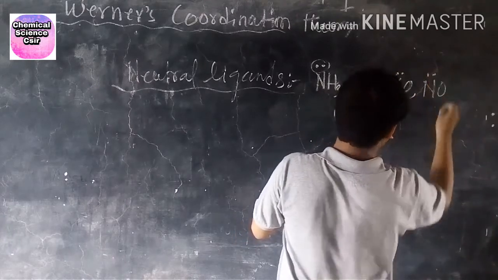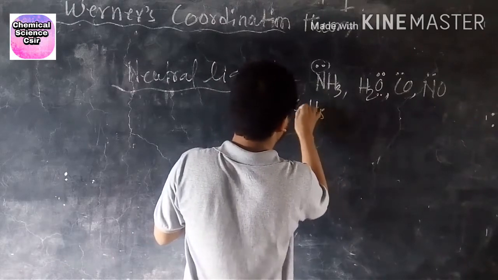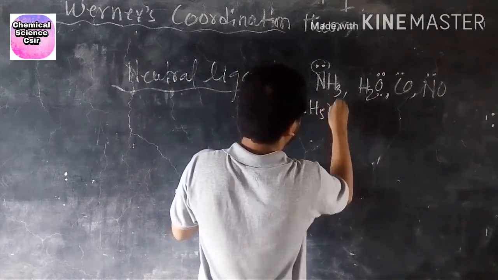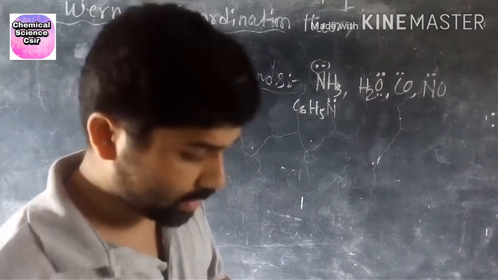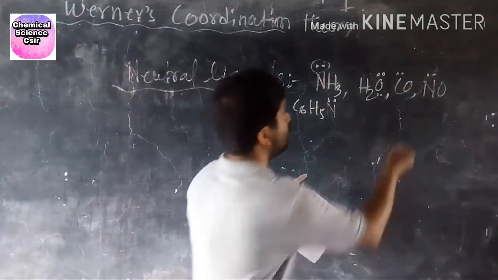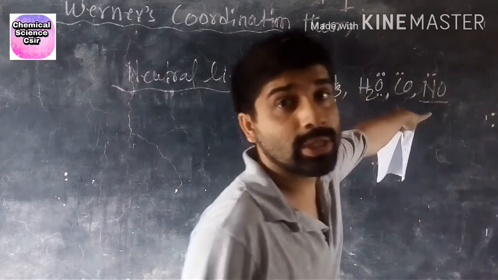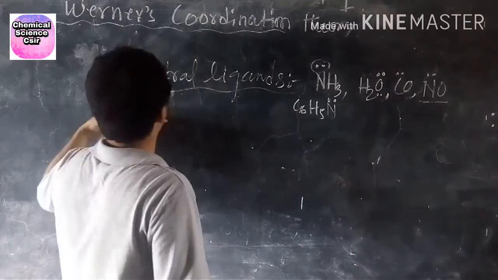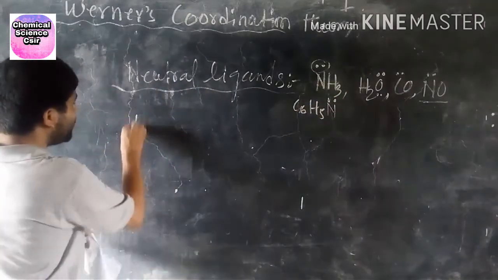Then C5H5N, which is called pyridine, and this one is called nitrosyl. These are neutral ligands.